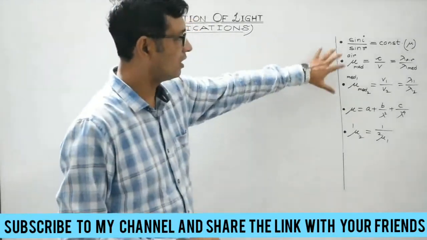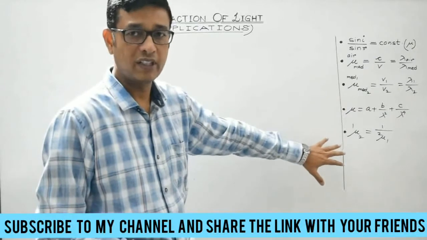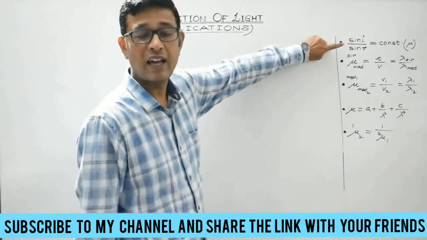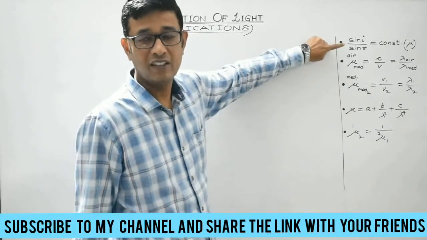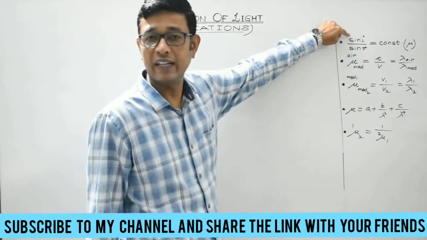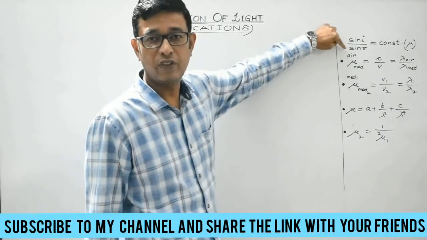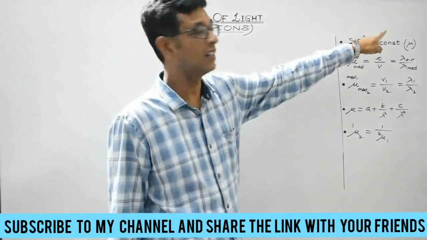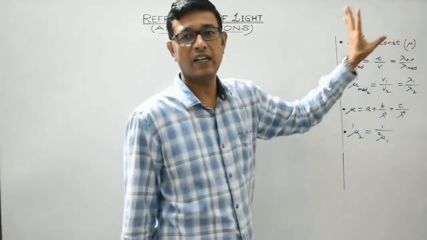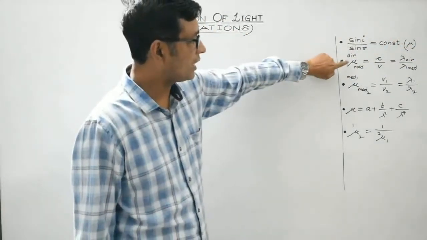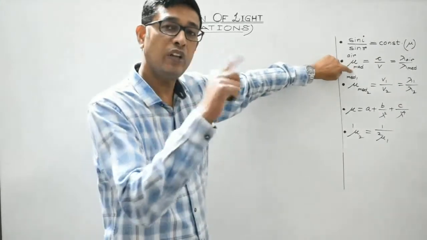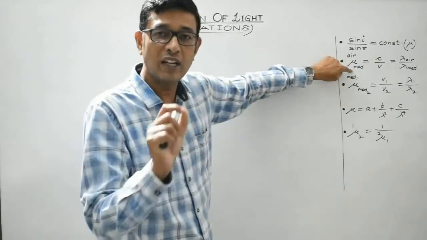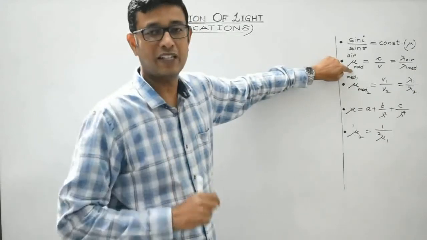I have written these important formulas which you have already done. This is as per Snell's law, which says the ratio of the sine of the angle of incidence to the sine of the angle of refraction is always constant, and that constant is known as the refractive index. The refractive index of a medium with respect to air or vacuum is known as its absolute refractive index.